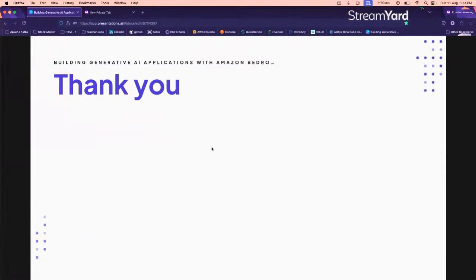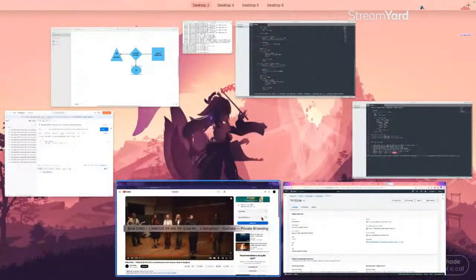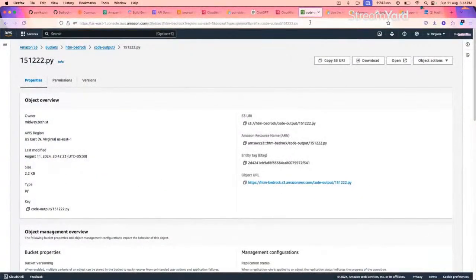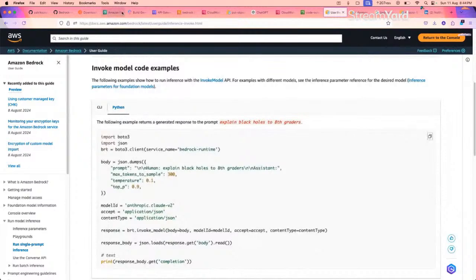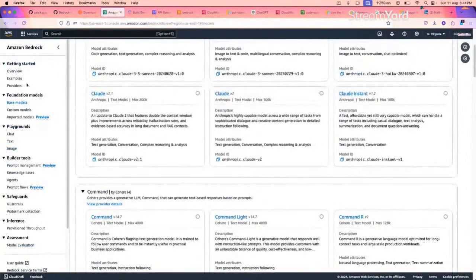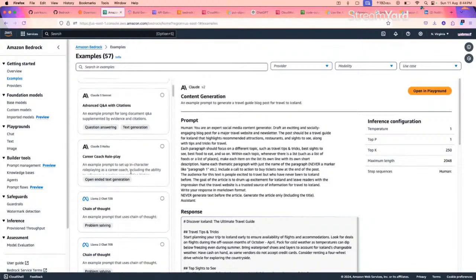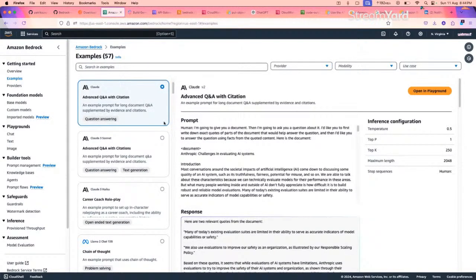You can use the documentation. There are multiple documents if you go here. In my case, I used Boto3. There are multiple examples available here. Even examples are available on the Bedrock page. If you go to the examples page, let's say what I want, we'll call it question answering. So we can make a question answering bot here.